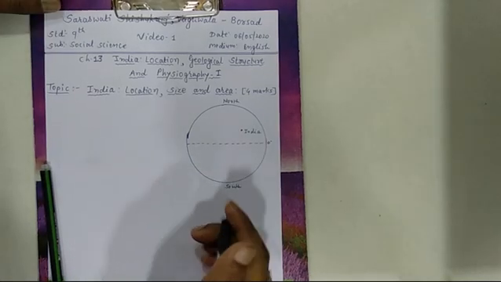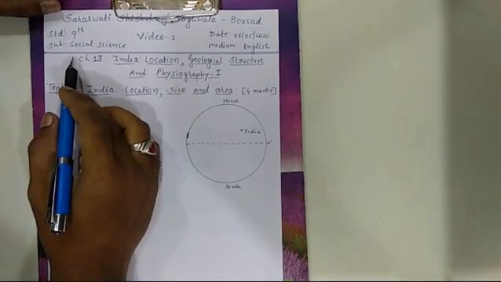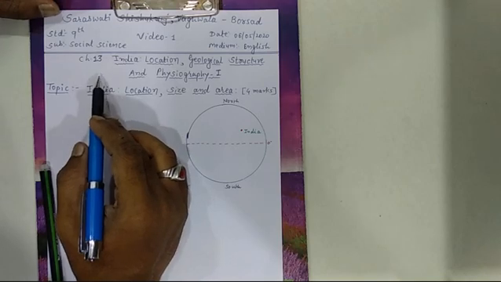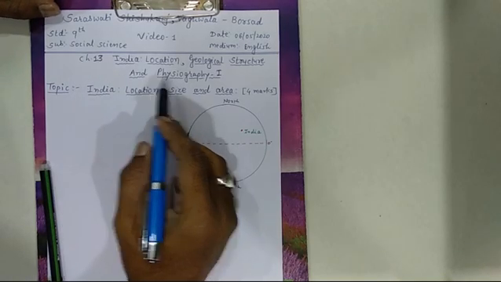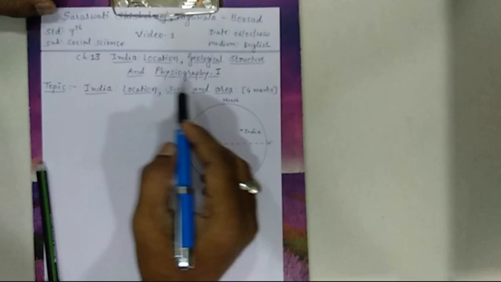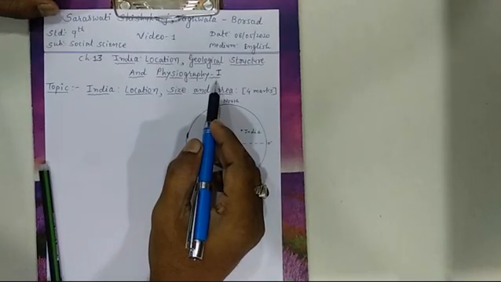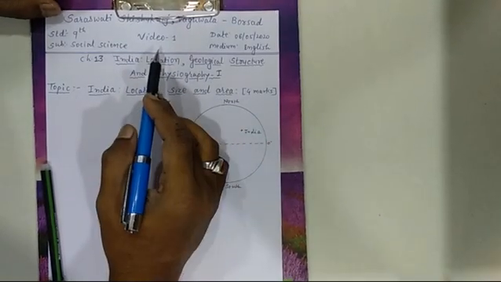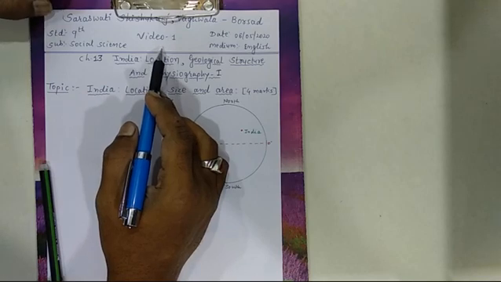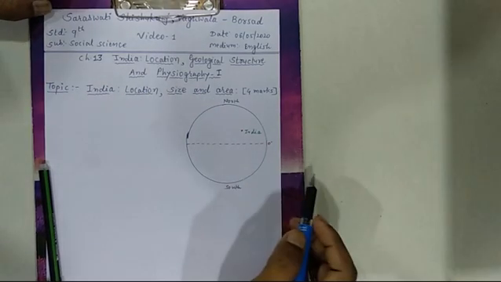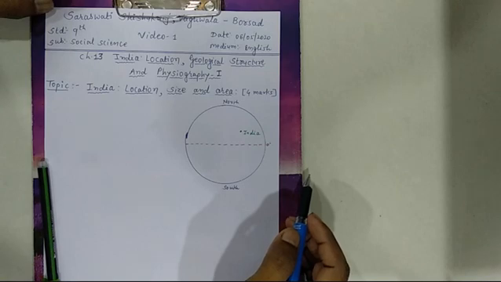Hi student, Standard 9, Subject Social Science, Chapter number 13, India, Location, Geological Structure and Physiography 1, or you can say first part. That is why we have written video number 1. Now today we will be getting extraordinary information about our country, location, size and area.